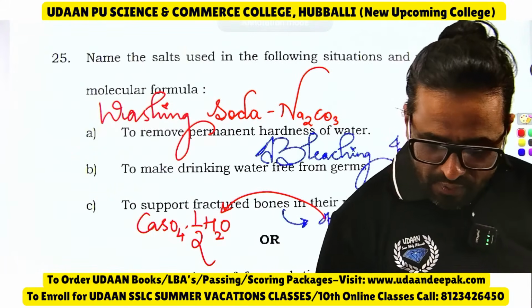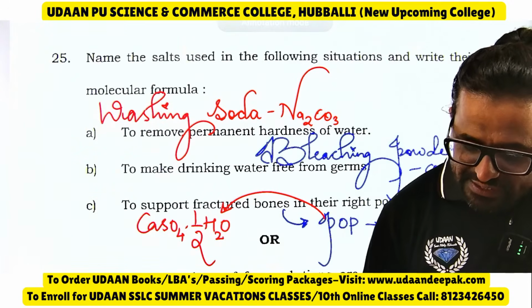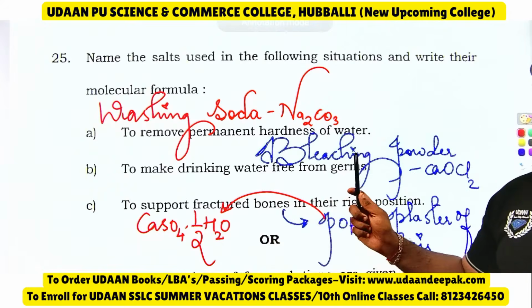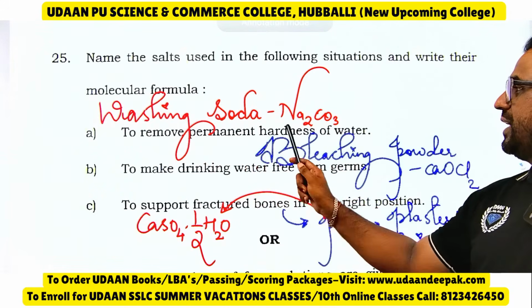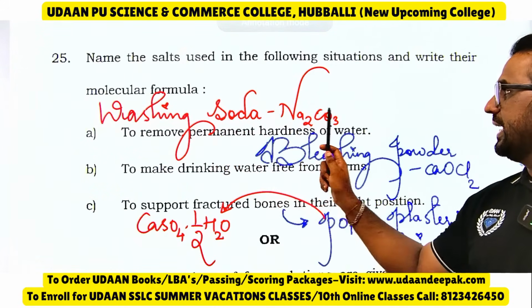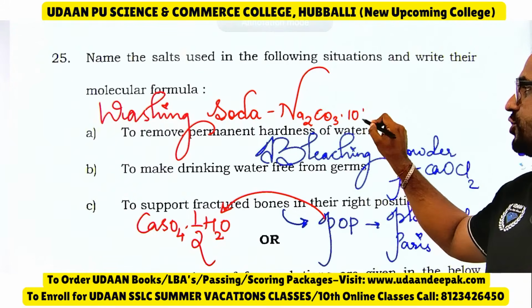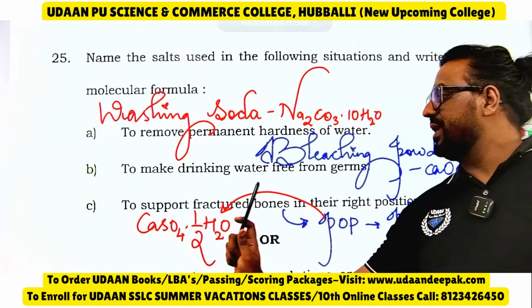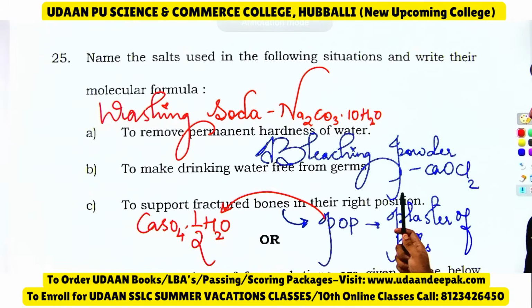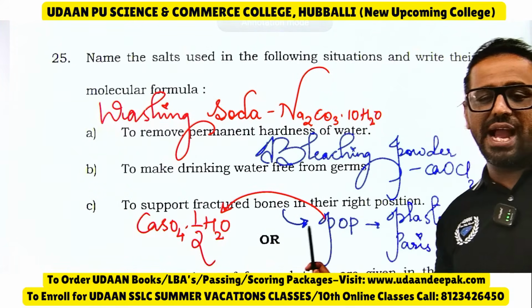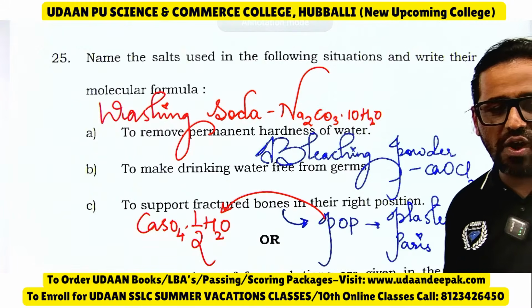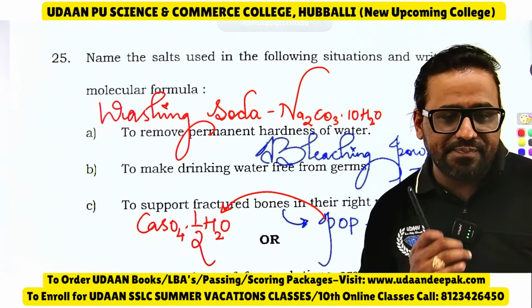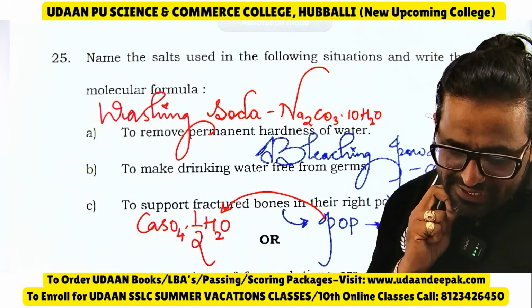So this is how you should be able to write. To remove permanent hardness of water, washing soda, Na2CO3 dot 10H2O also you can write. Then bleaching powder is the second one, to make drinking water free from germs, that is CaOCl2. Then to support fractured bones in the right position, calcium sulfate hemihydrate, we call it Plaster of Paris. I hope you all are connecting, dear.